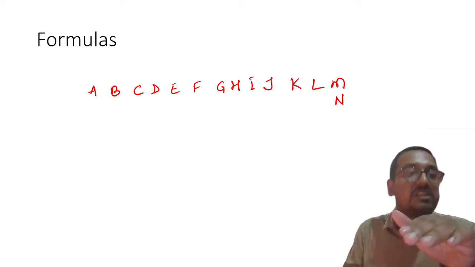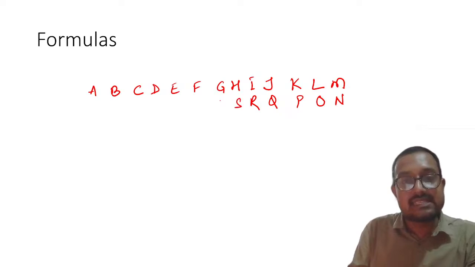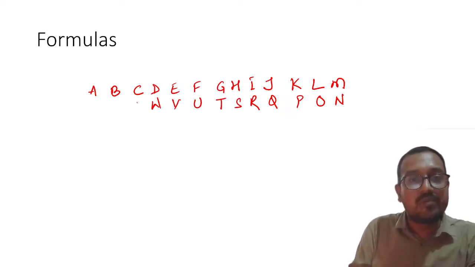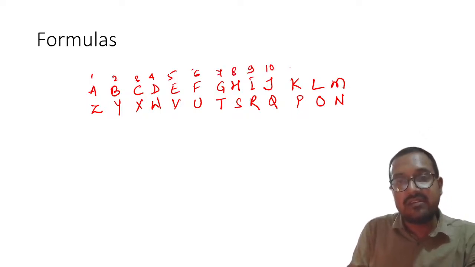After that we will reverse it. M, N, O, P, Q, then R, S, T, U, V, W, X, Y and Z. So 1, 2, 3, 4, 5, 6, 7, 8, 9, 10, 11, 12, 13.